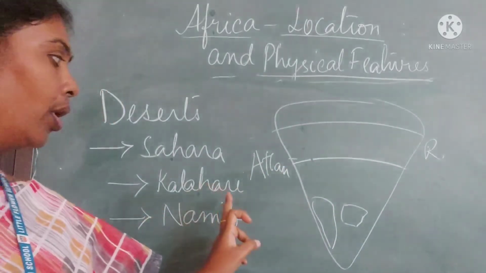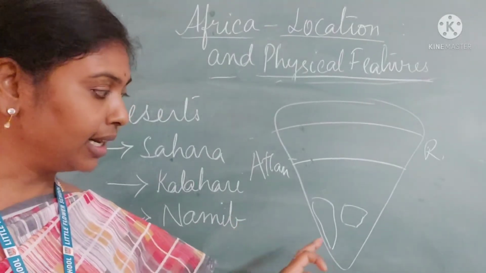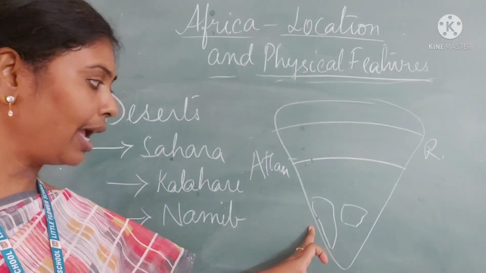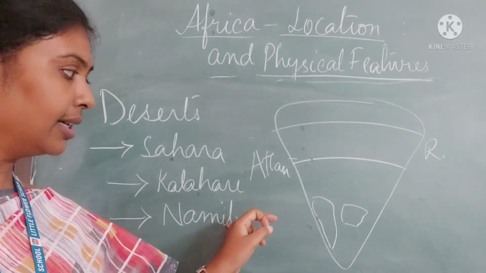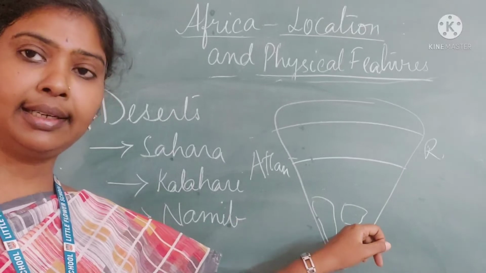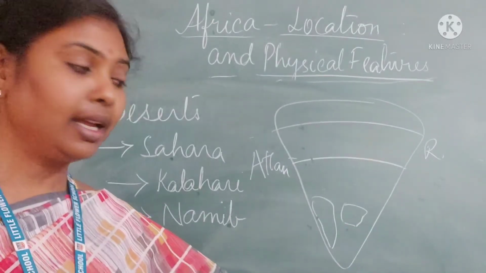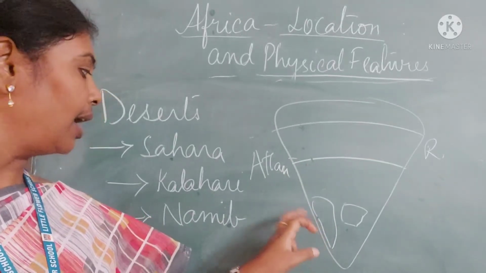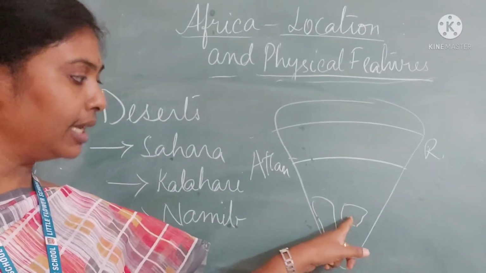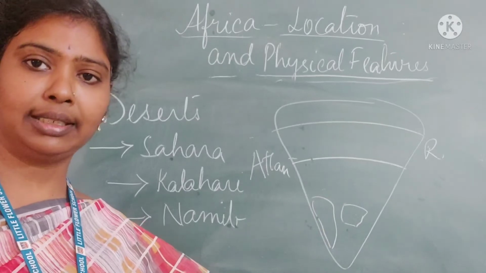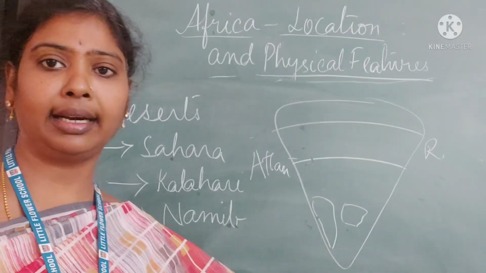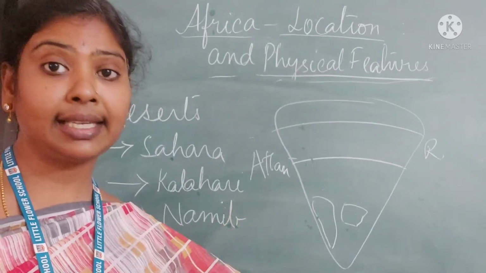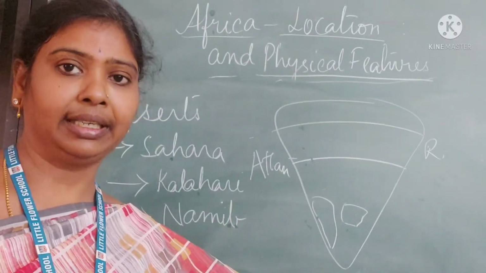And the second one we are going to see is the Kalahari Desert, which lies in the southwestern part of Africa. And the third one is Namib Desert, which lies near Namibia. These are two smaller deserts than the Sahara Desert, and this Namib Desert is in the southern part, near to the Kalahari Desert. So these are 3 extensive deserts in Africa.